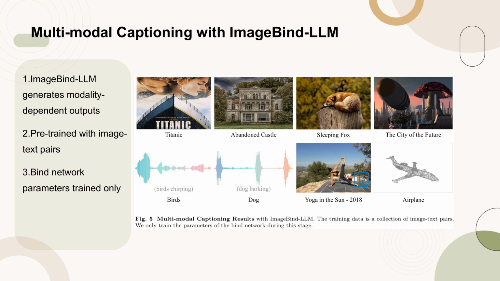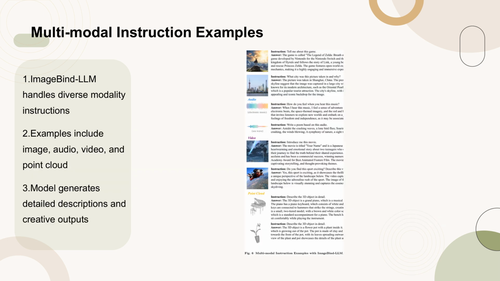While the model may not generate lengthy, detailed descriptions, the foundational capabilities developed during this stage are crucial for subsequent instruction tuning. Figure 6 showcases the versatility of ImageBind-LLM in handling multimodal instructions across various types of inputs.